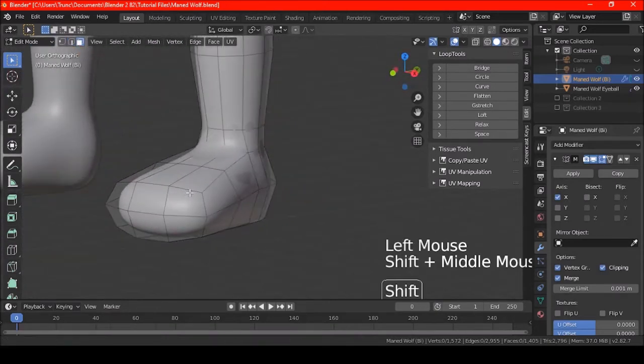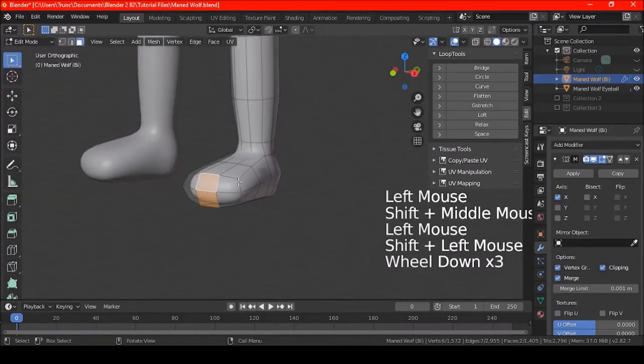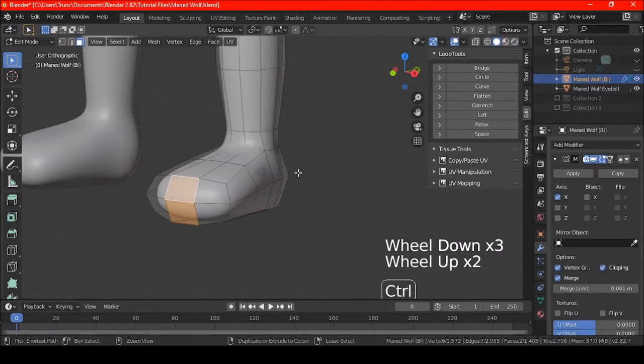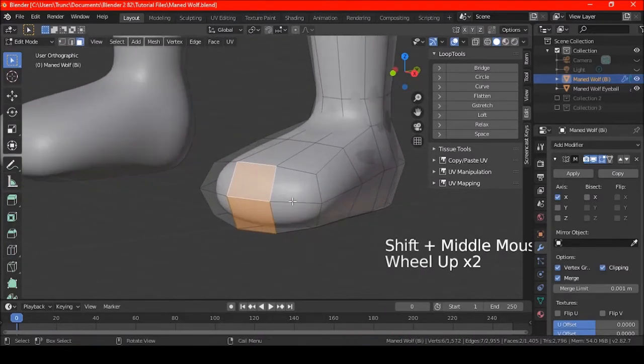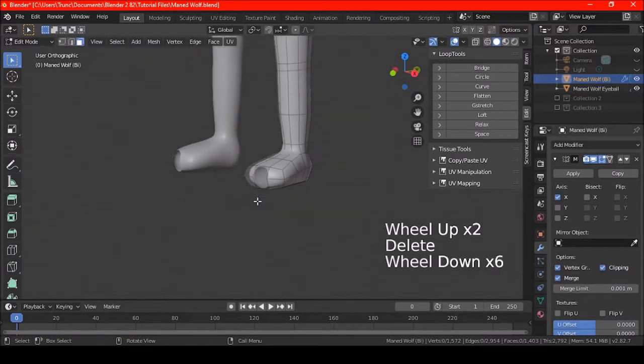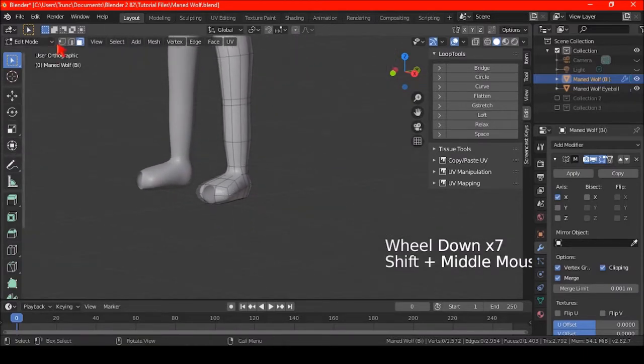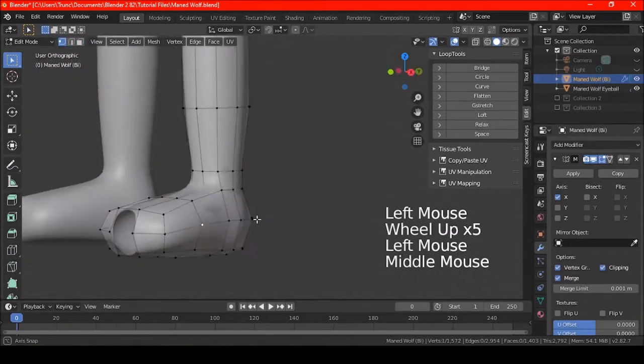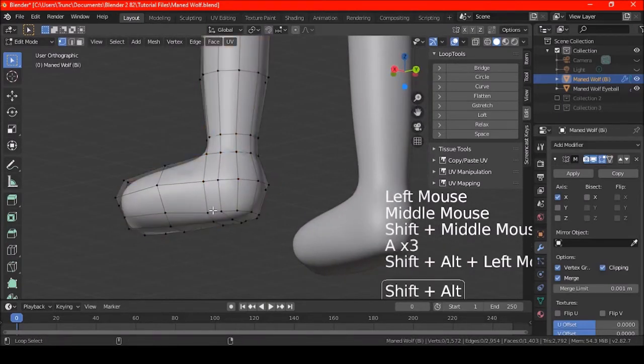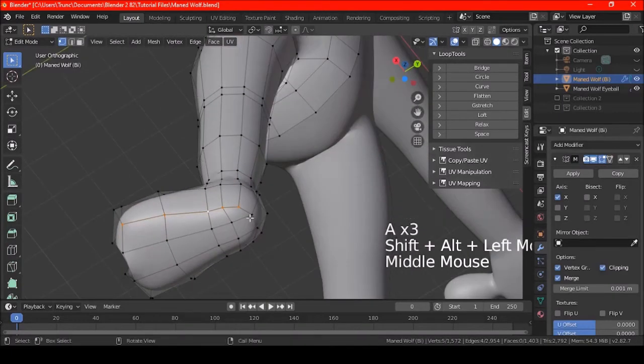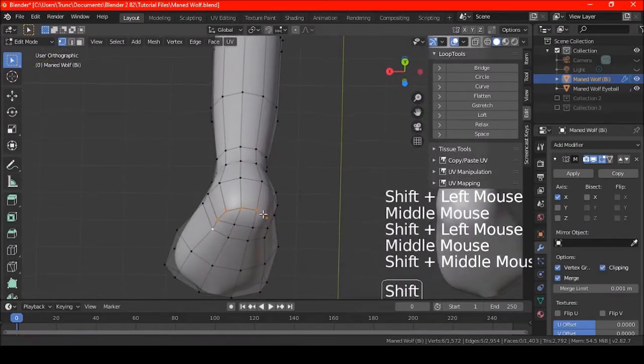So now let me just do this. And I'll save it. Okay, so now I'm going to get rid of these faces first. And also I want to do this too. That's because I noticed that this is too flat over here. Actually, let me just try this. Yeah, I think that'll work.